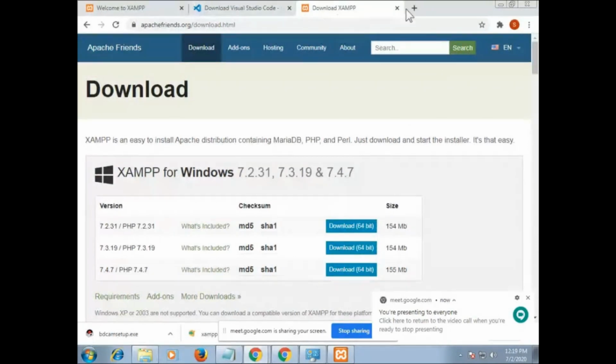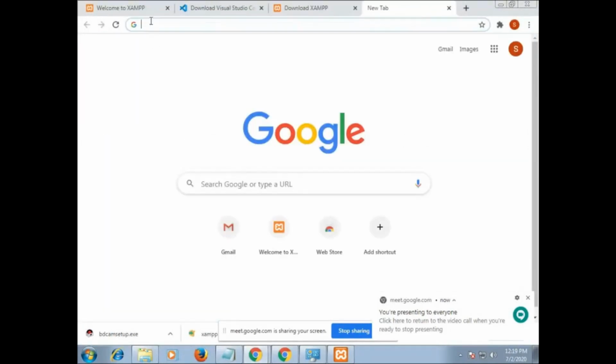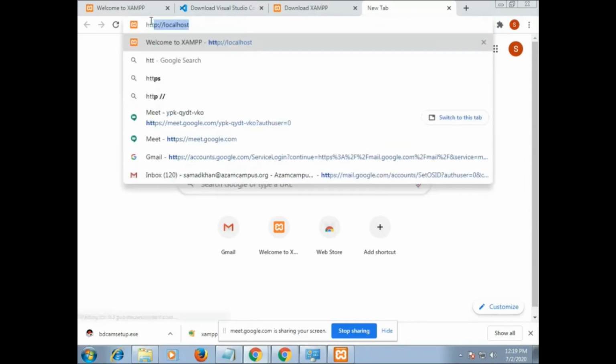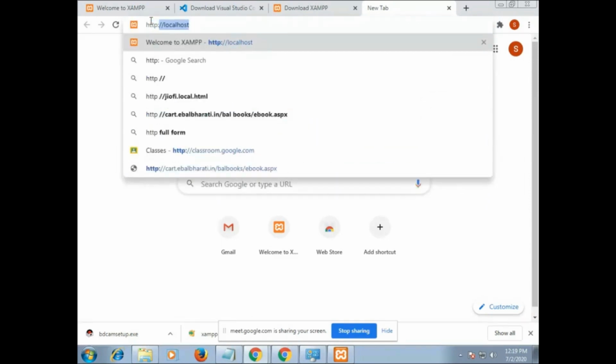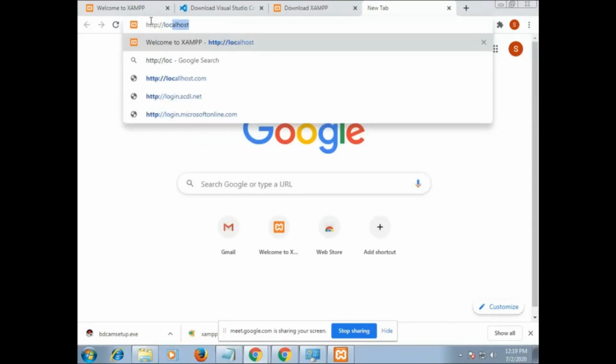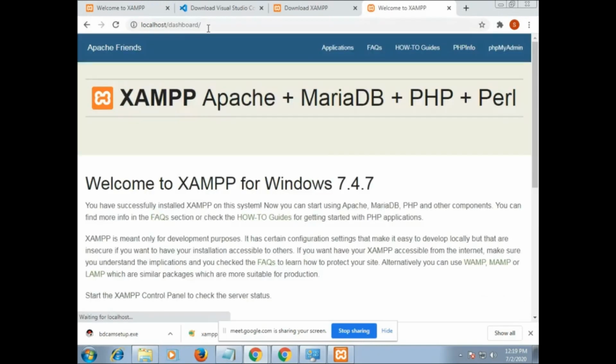Go in Google Chrome. Here in the URL, just type http colon double slash and type localhost. You have to type http colon double slash localhost and press enter.